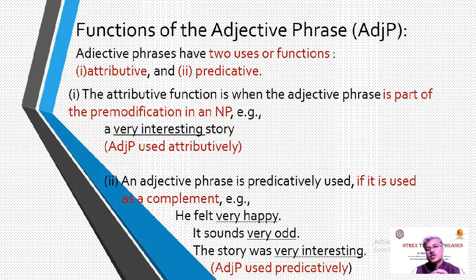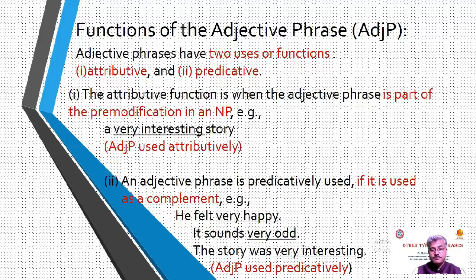Now we will move towards the functions of the adjective phrase. Adjective phrases have two functions or two uses. Number one, attributive, and number two, predicative. The attributive function is when the adjective phrase is a part of the pre-modification in an NP. Dear learners, I repeat, attributive function is when the adjective phrase is a part of the pre-modification in an NP. For example, a very interesting story, it is a noun phrase. And here, the underlined words, very interesting, are an adjective phrase used attributively.